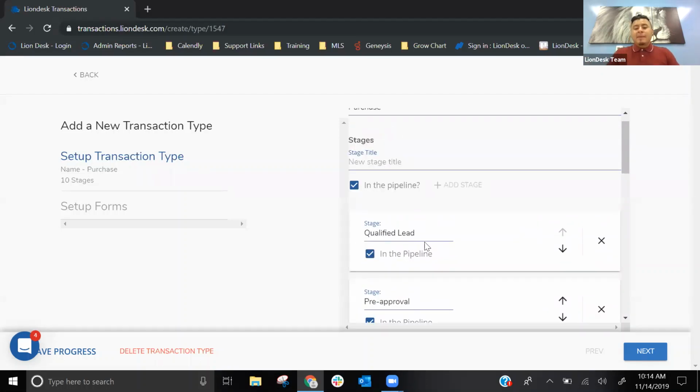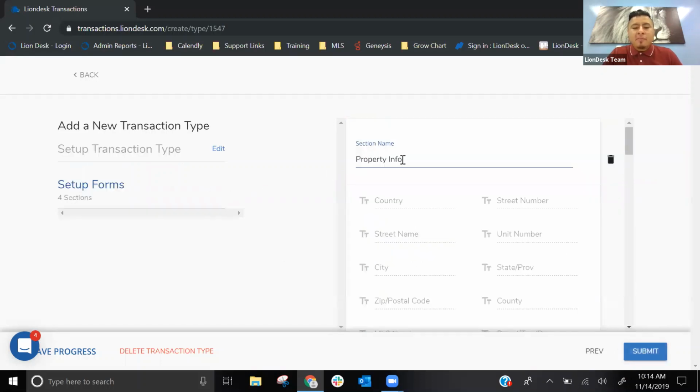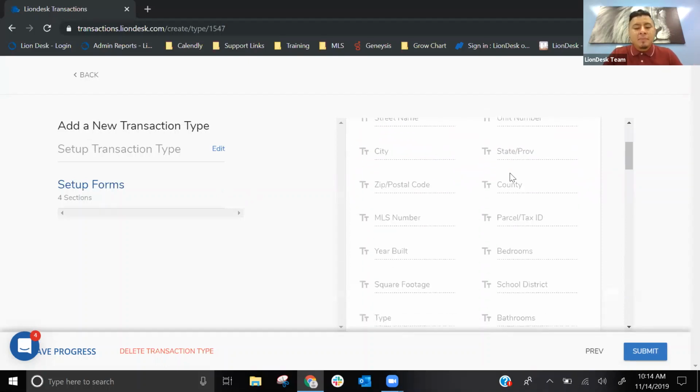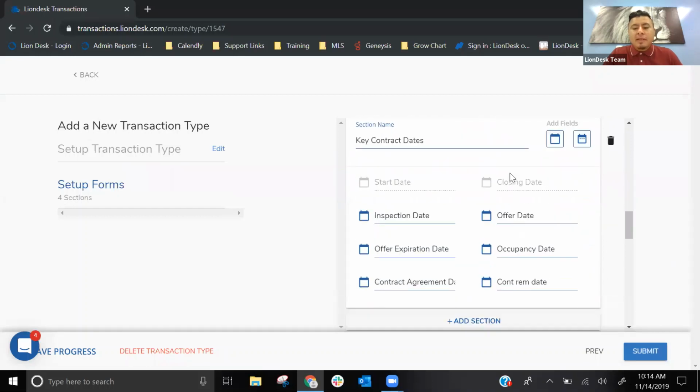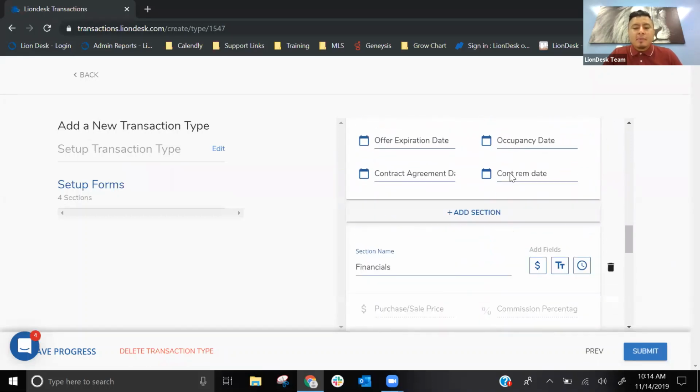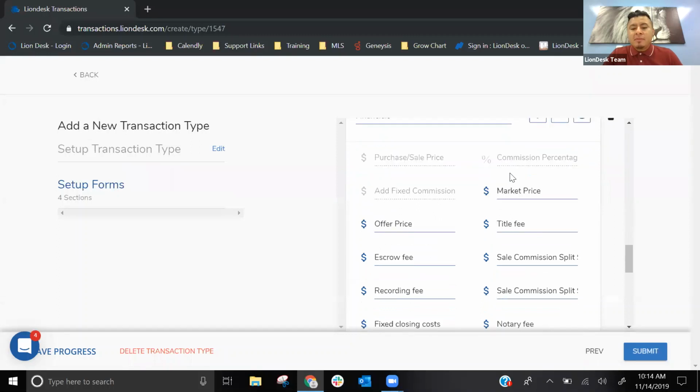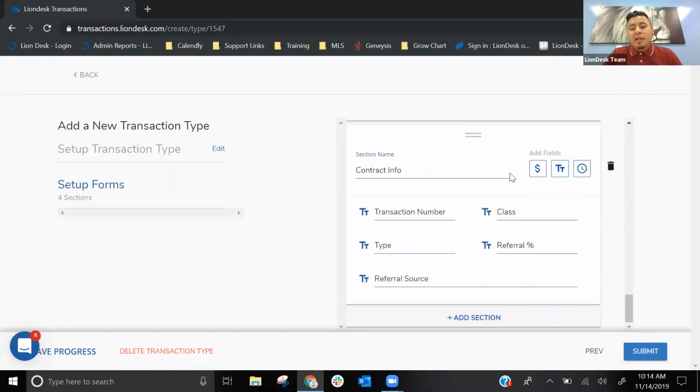Once you've customized that pipeline, you can scroll to the bottom and click on next. Right, these are the forms. This would be the information that you track. So you'll see property info. This is the information that you're tracking for that transaction. You'll see key contract dates, financial information, and then contract info.